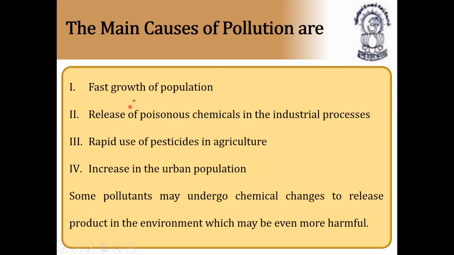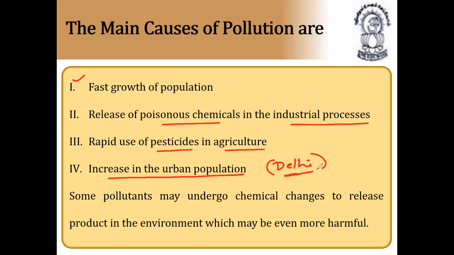The main causes of pollution are, first, fast growth of population, release of poisonous chemicals in industrial processes, rapid use of pesticides in agriculture, and increase in the urban population. There is a lot of increase in the urban population nowadays, due to which pollution also increases. The best example is Delhi. Delhi is mostly polluted because of urban population. You can also say Chennai, Hyderabad, Bangalore. All these major cities, due to rapid population, have seen pollution increase to a high level.